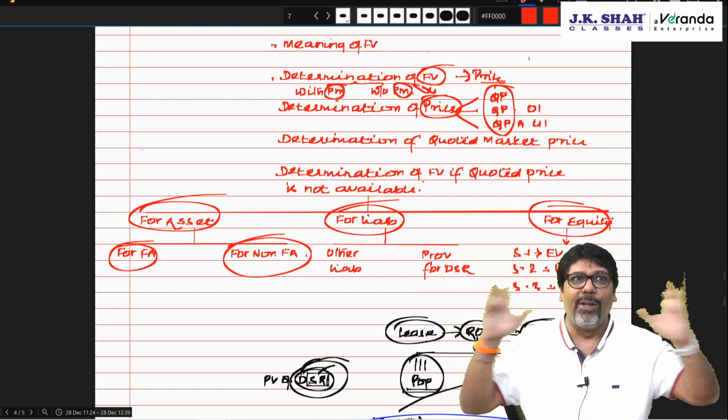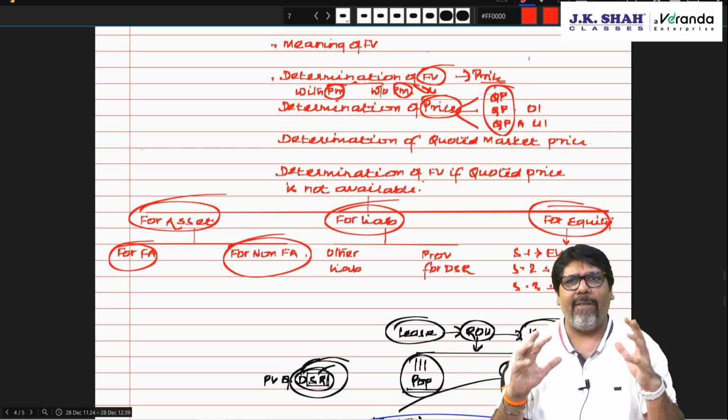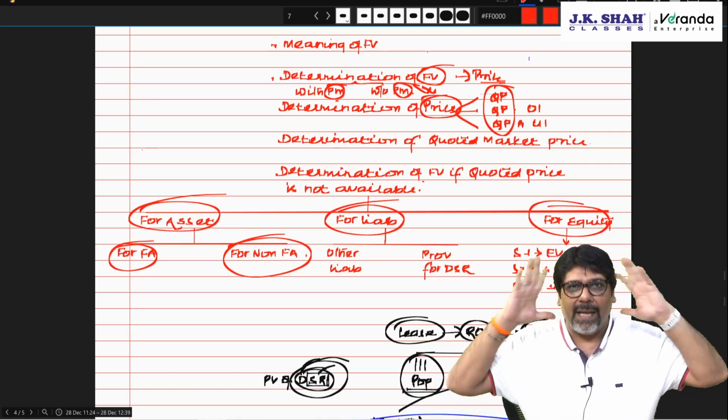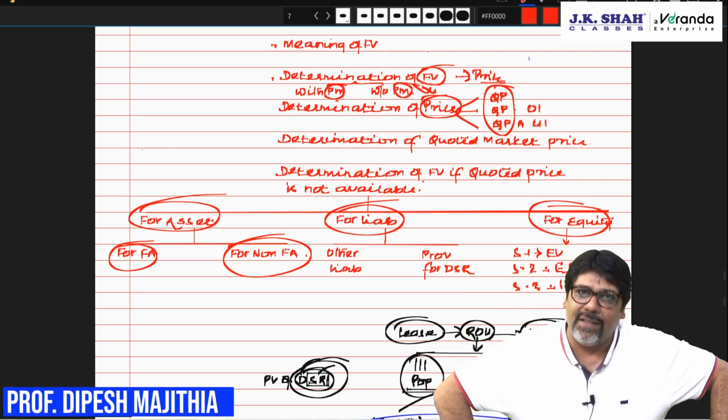If this is clear, you will feel that fair value, everybody knows the meaning of fair value, but I feel that the flow is missing in this standard. But I hope that I was able to give you the flow of this standard.